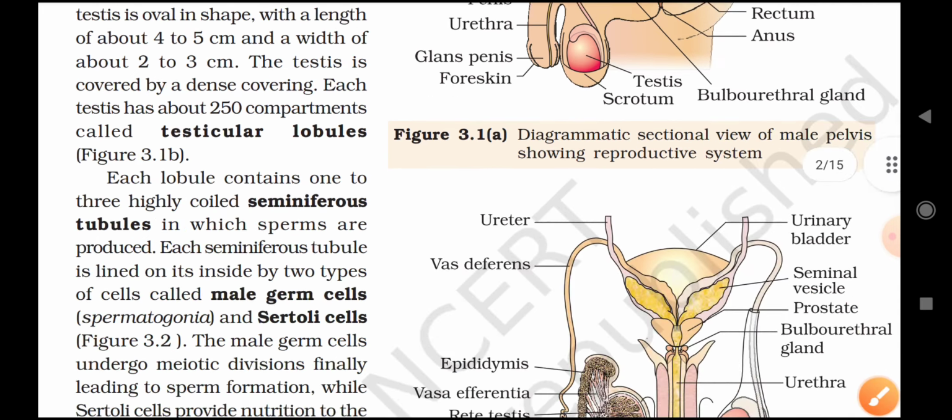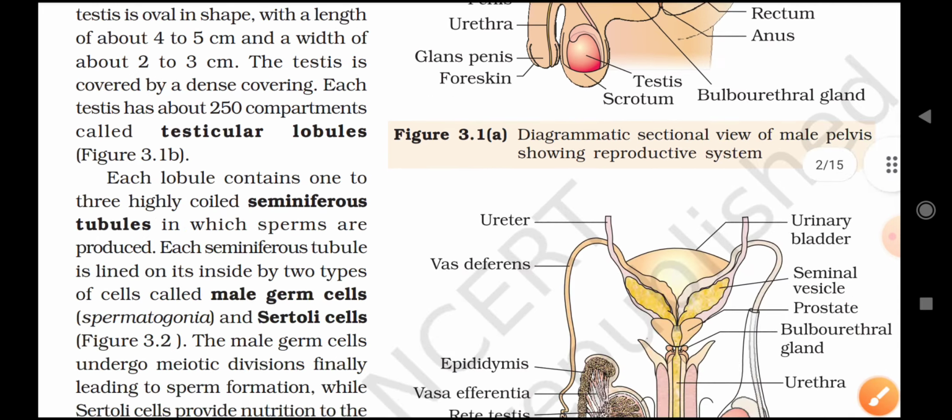Okay, the male sex accessory ducts include rete testis, vasa efferentia, and epididymis. Okay, and vas deferens, இதெல்லாம் வந்து accessory ducts. The seminiferous tubules of the testis open into the vasa efferentia through rete testis. டெஸ்டில் இருக்கக்கூடிய seminiferous tubule வந்து எங்கே ஓப்பன் ஆகுதுன்னு கேட்டிங்கன்னா வாசா எஃபரன்ஷியாவில் வந்துட்டு ஓப்பன் ஆகுது through rete testis.